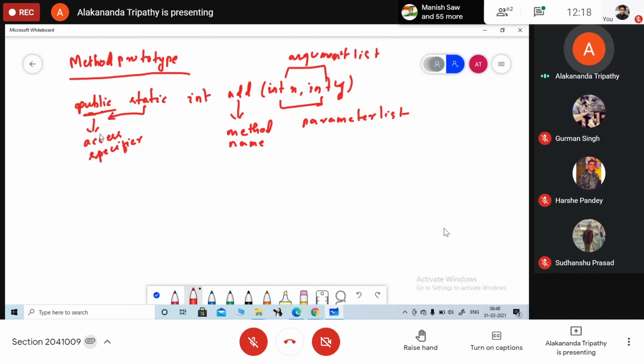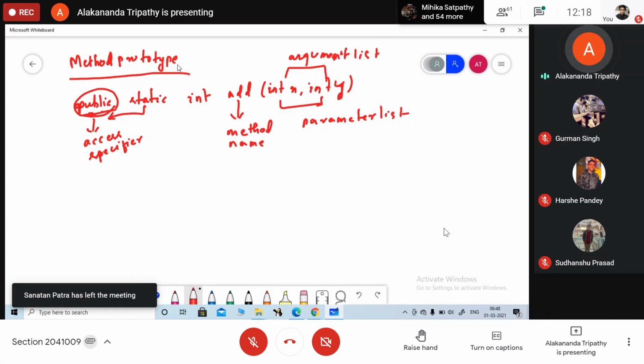Public, it is a keyword. Okay, so this keyword indicates that your entire method will be available to all the classes in Java. Static, it is a keyword. It is specifying that the method is independent. It is not associated with any class. We will discuss the term static in detail later on.